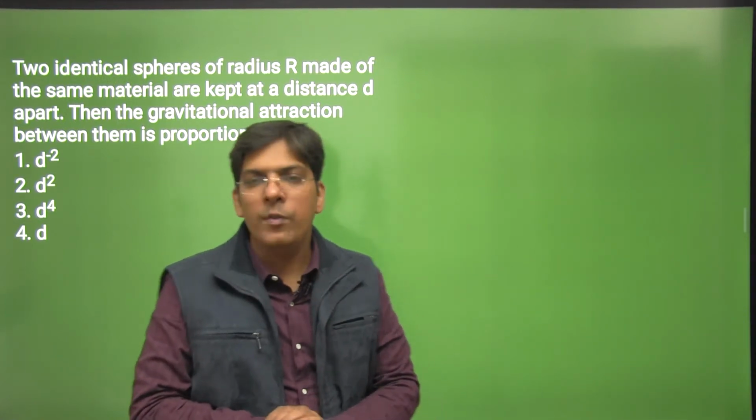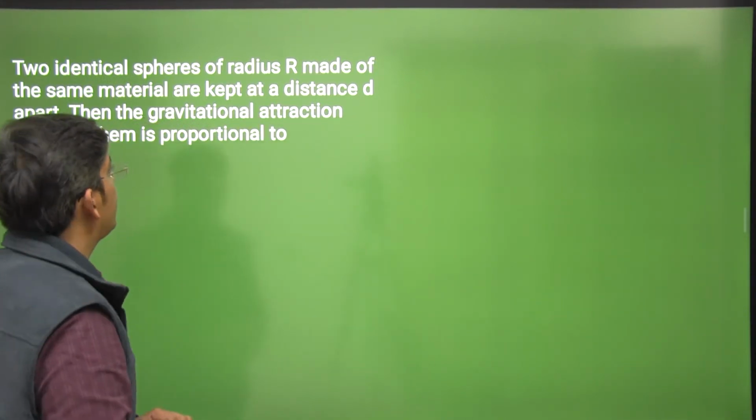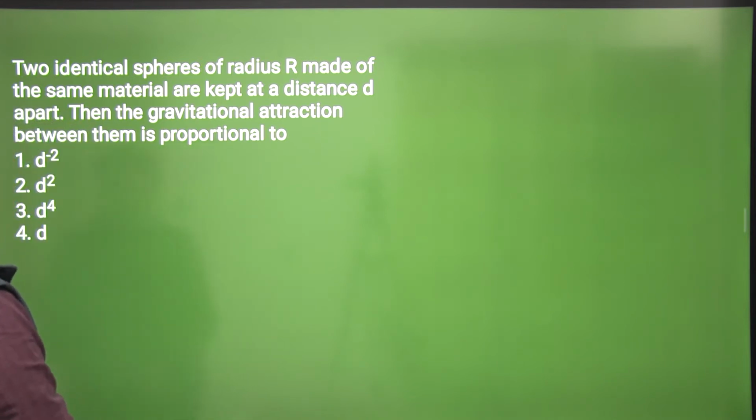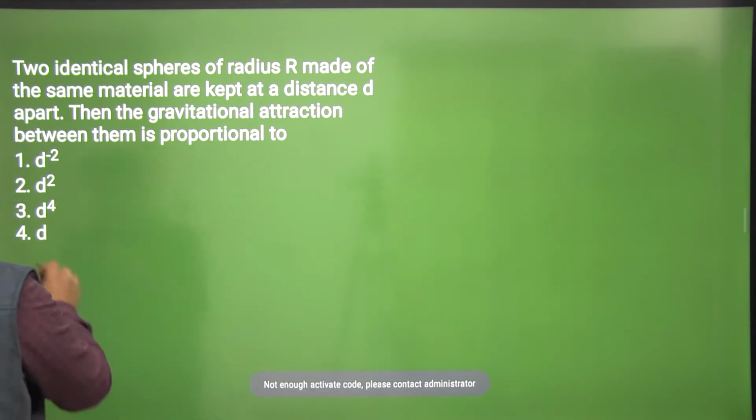So dear students, now we are going to do some questions on chapter gravitation. So the first question is, two identical spheres of radius r made up of same material are kept at a distance d apart, then the gravitational attraction between them is proportional to, right?